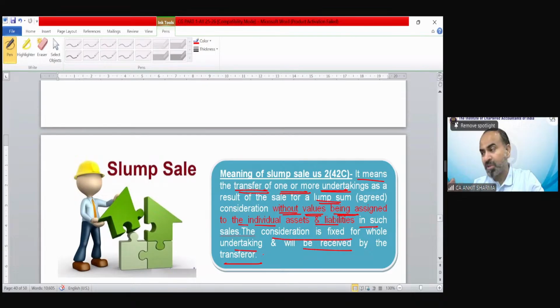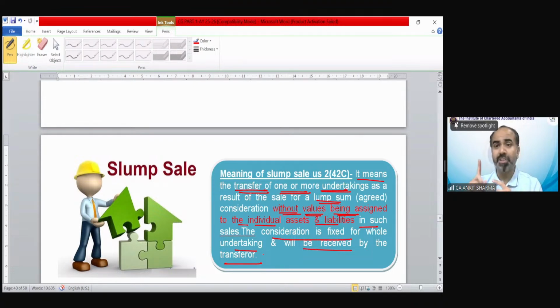Suppose some machines has been purchased 1 year before, like after 6 months, we are going to decide to transfer that unit. And some asset could be more than 3-year-old or 5-year or 10 years. So there could be indexation possible if that is non-depreciable and long-term, and there would not be any indexation if that is depreciable asset. So how we are going to calculate the capital gain?